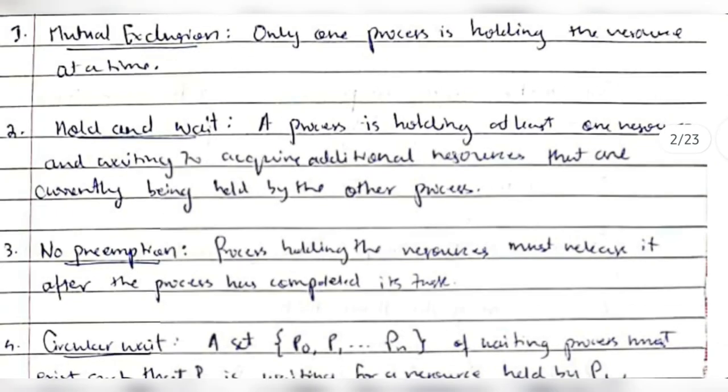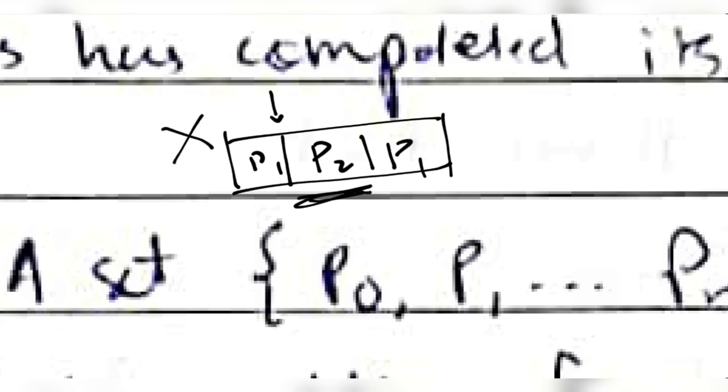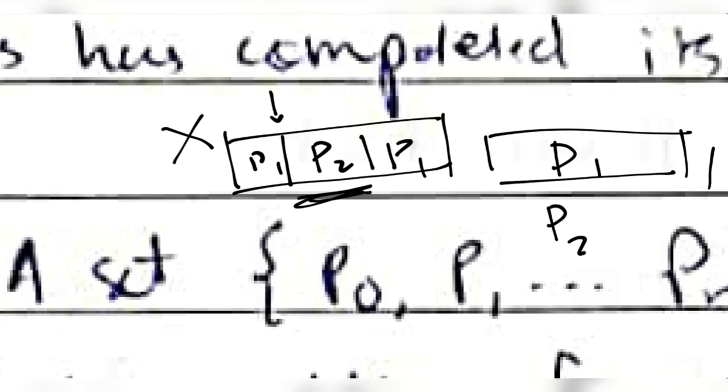And the third one is no preemption. What does preemption mean? Preemption means if a process is going on, in between it can be stopped and another process can be executed. If P1 is going on, it stopped for this time and P2 got executed and P1 continues. If this possibility is not there, then deadlock can happen. Why? Because P1 will continue to execute and P2 has to wait for an unknown amount of time. So there deadlock can happen.